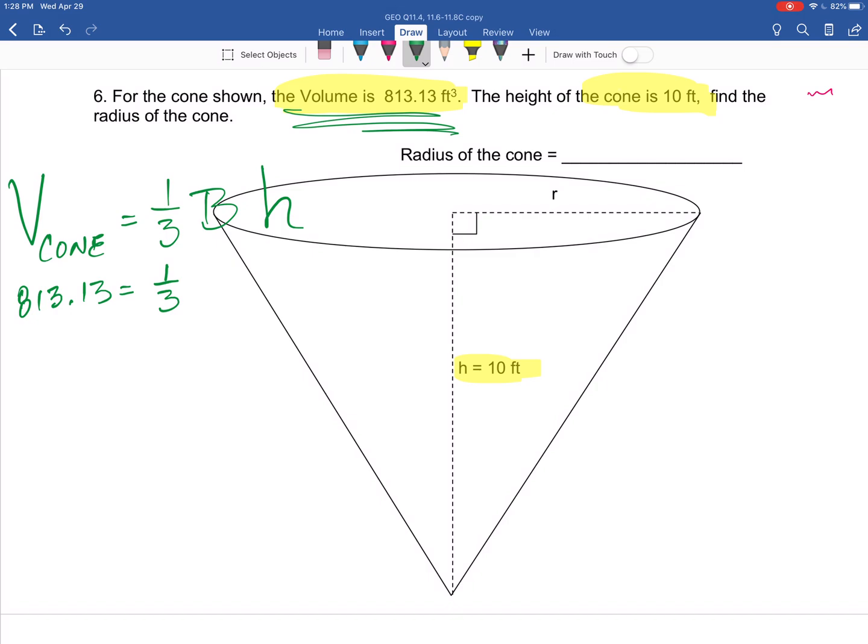It's a circle on a cone, so it's pi r squared. Do we know the height right down the middle? Yeah, it's 10. There it is. It's algebra now. What are you going to do to solve this?